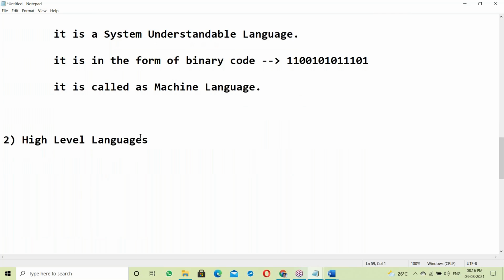Next, the high level language. It's a user understandable language.